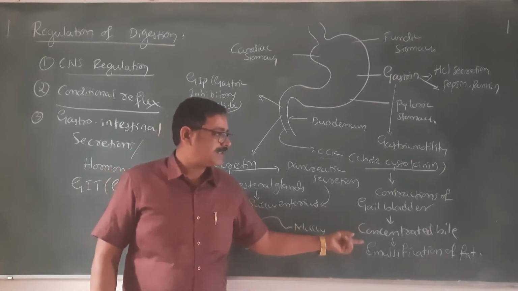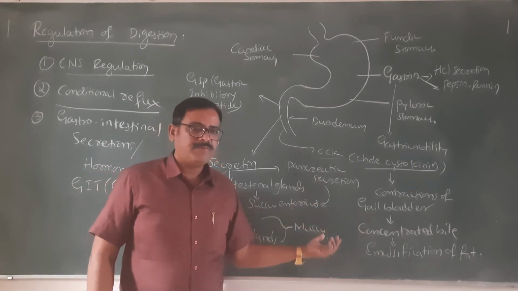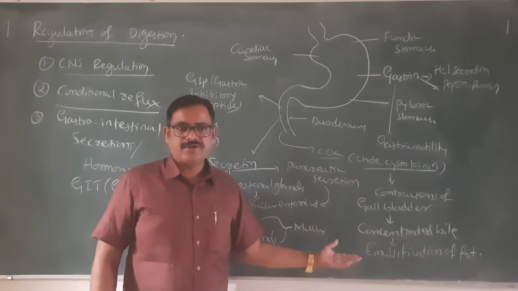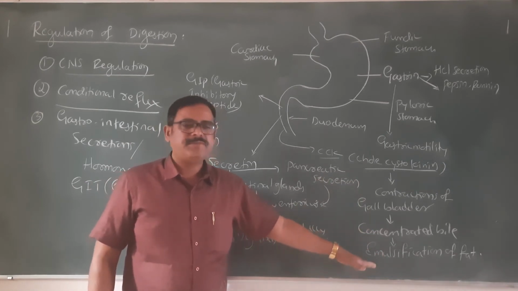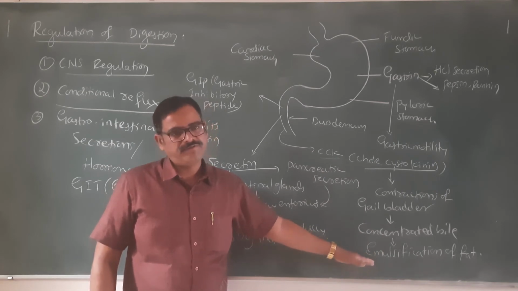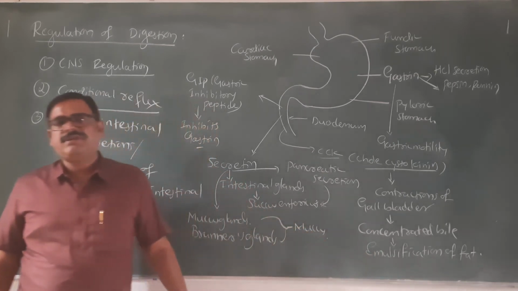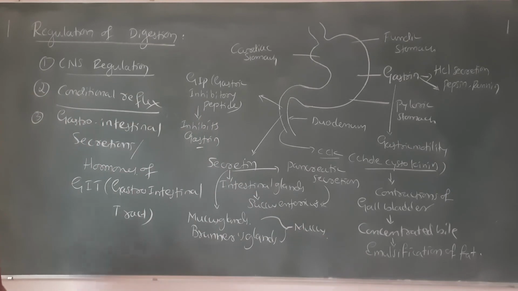When such concentrated bile is released into the hepatopancreatic duct and then into the duodenum, it is very helpful to digest fat. This mechanism is called emulsification of fat. So this is all about the regulation of digestion. Fine, so we are done with the overall regulation of digestion.